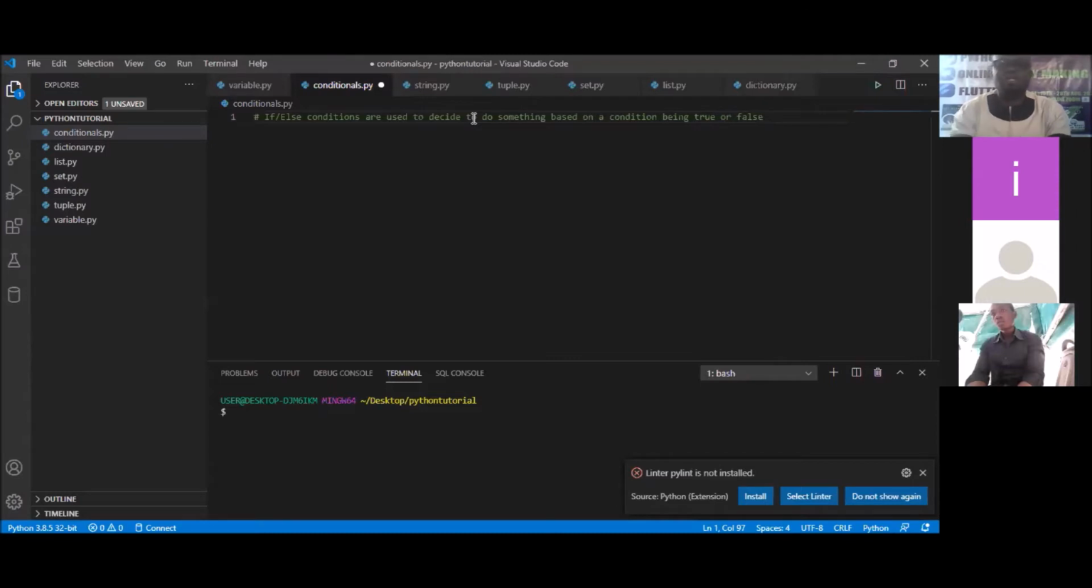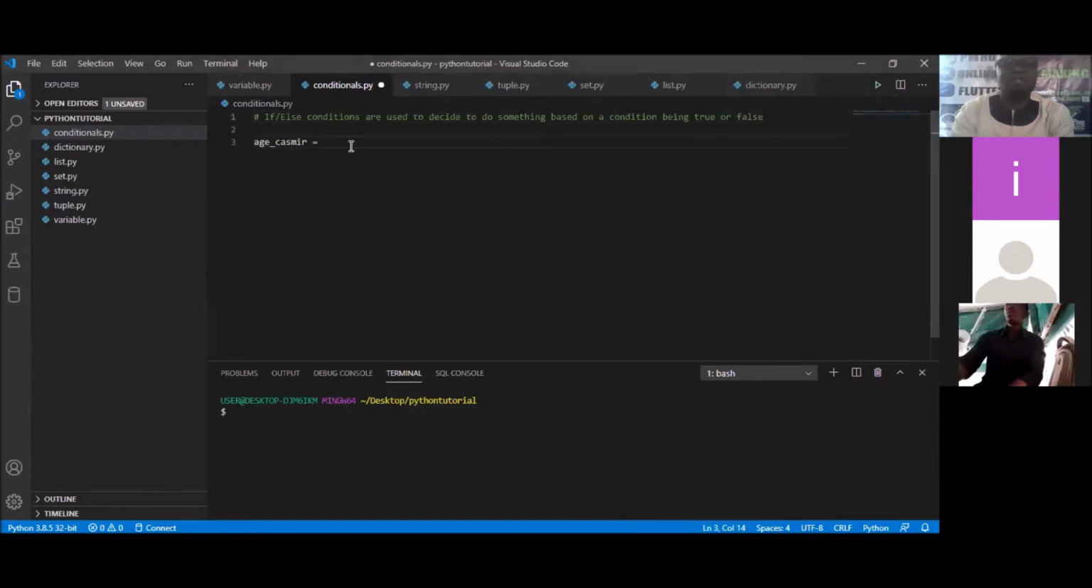And for us to practicalize this, we are going to declare two variables. I'm going to say age underscore. Which person am I going to be using? Age underscore Kashmir. I want to put Kashmir's age. Kashmir, what's your age? 17. Good. And we're going to declare another variable, and that is going to also be age underscore Abdulmumin. What's your age?